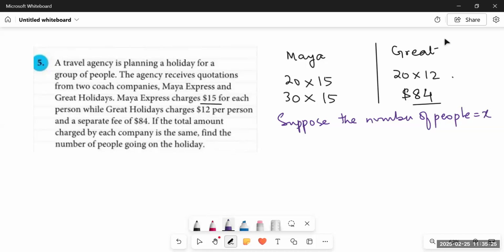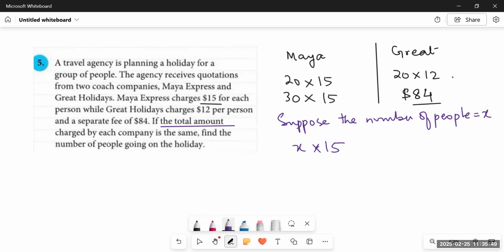So for Maya Express, what are they saying? If the total amount charged by each company is the same, that is, whatever amount we pay for Maya Express, it would be similar for Great Holidays. So we have to find the number of people. For Maya Express, they are saying that there is a charge of $15 per person. So we will multiply X by 15.